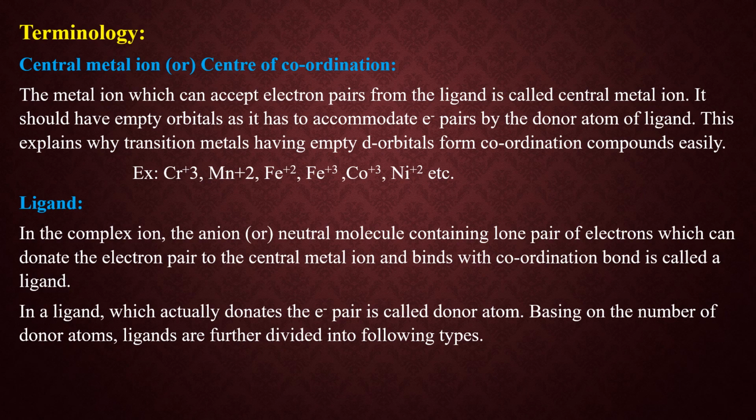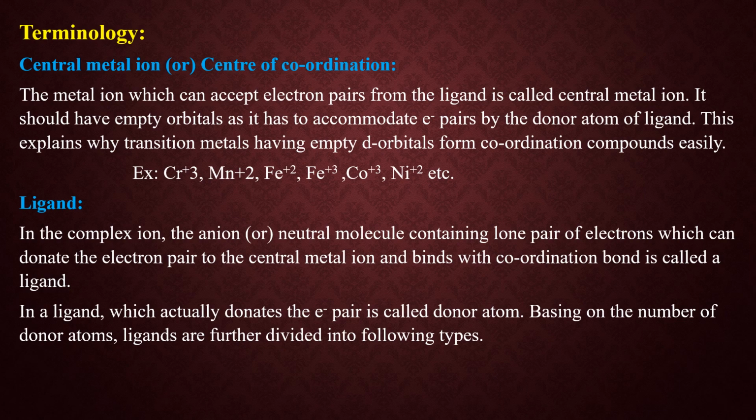Okay students, now look at the definition which I have mentioned here. In a complex ion, the anion or the neutral molecule containing a lone pair of electrons which can donate the electron pair to the central metal ion and binds with a coordination bond is called a ligand.